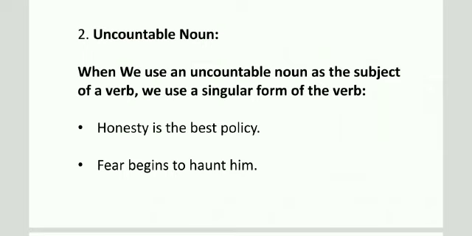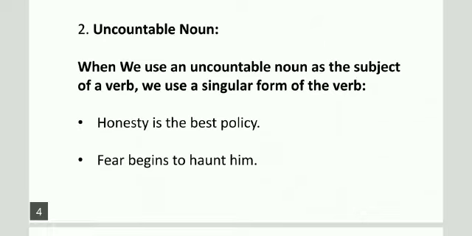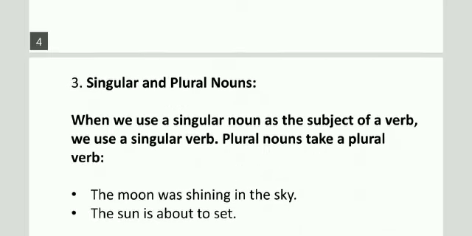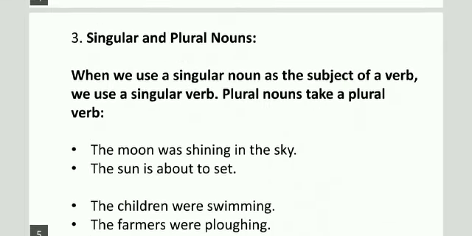They come under abstract nouns also, because we cannot count honesty and fear. So when an uncountable noun is there, we'll have to use a singular verb, and that is. In the second sentence, begins, s or es is already added. Okay, third one, singular and plural nouns.